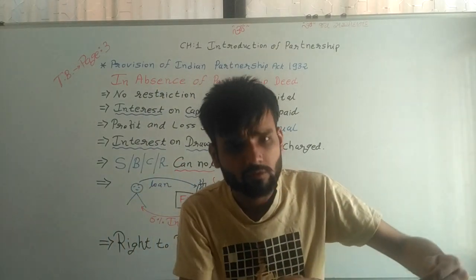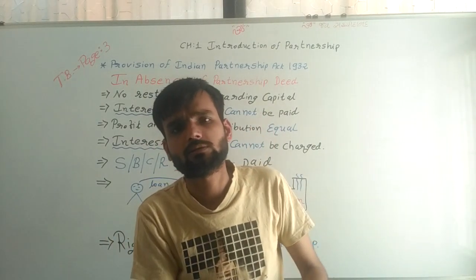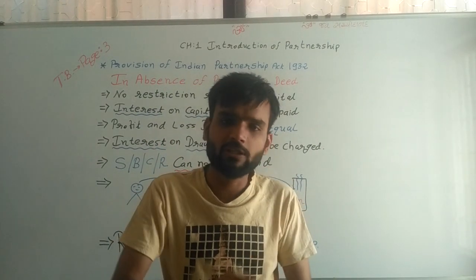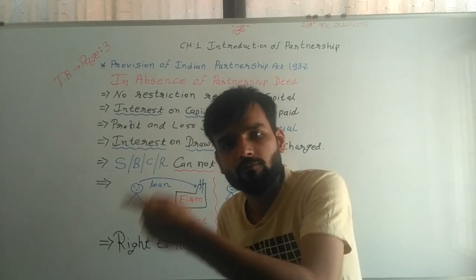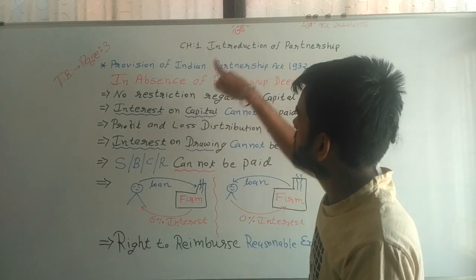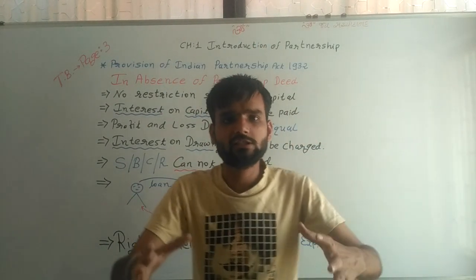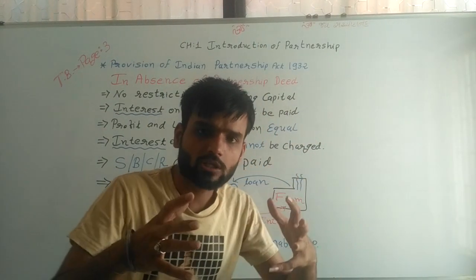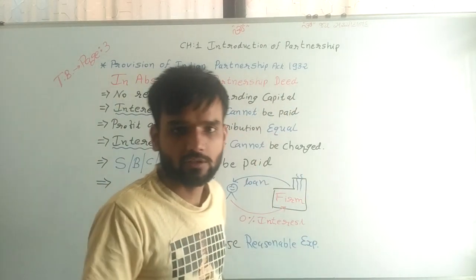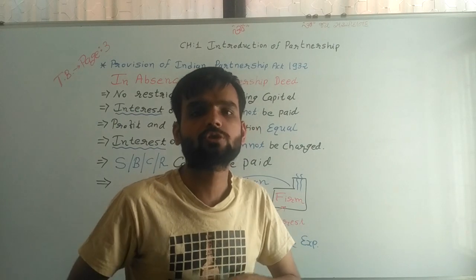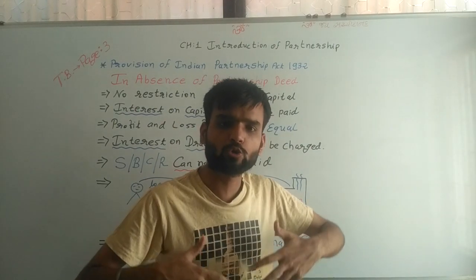Even if we have a dispute between partners and no written contract, the government will decide on the basis of this act. Now we are going to learn the points included in this act regarding partnership disputes in this lecture.